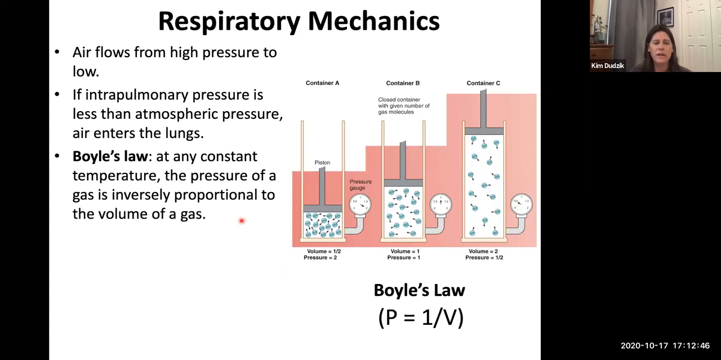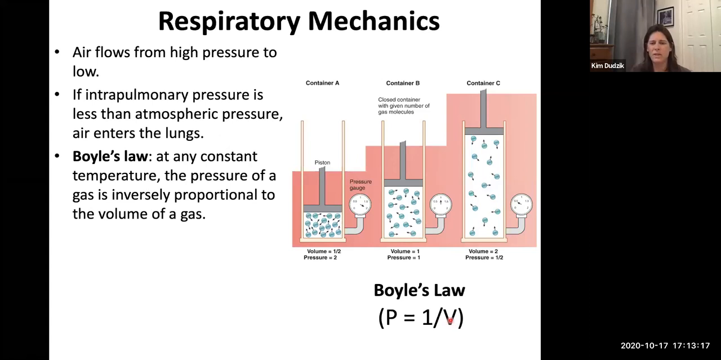That the pressure of a gas is inversely proportional to the volume of the gas, right? So we have that written down here for you in mathematical form. The pressure of the gas is equal to 1 over volume. That means it's an inverse proportion. That means when the volume gets bigger, the pressure is lower. When the volume is smaller, the pressure is higher, right?